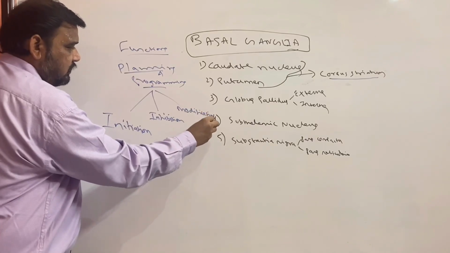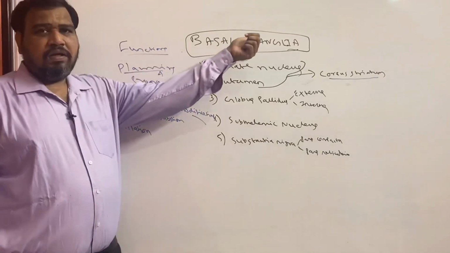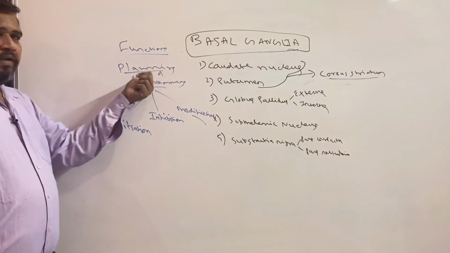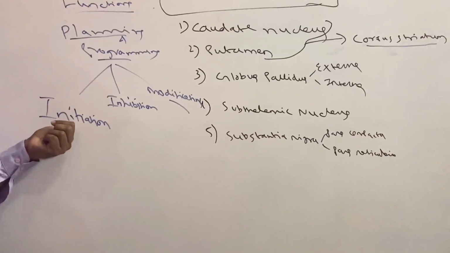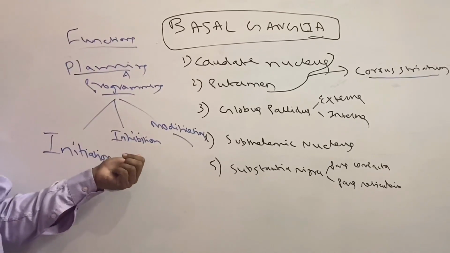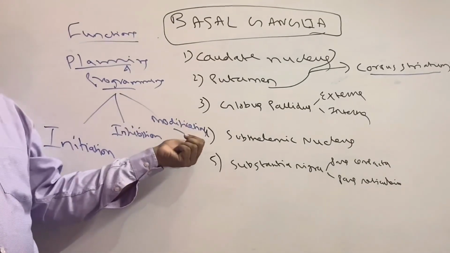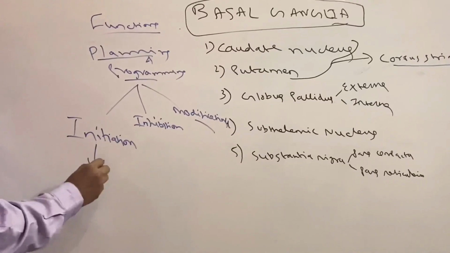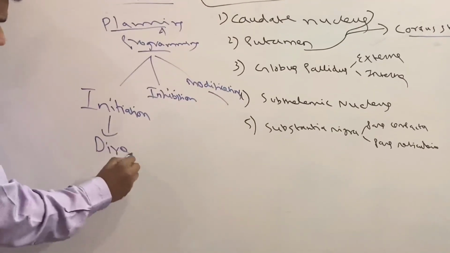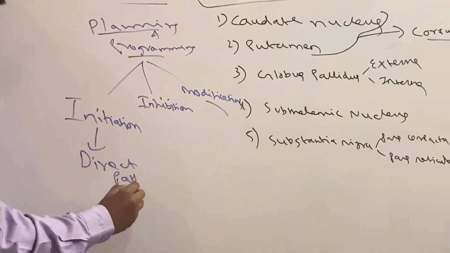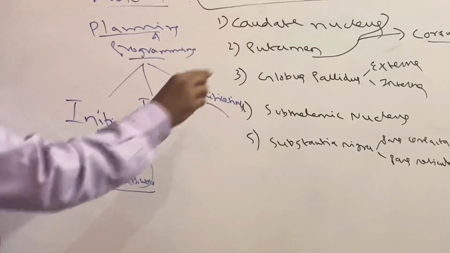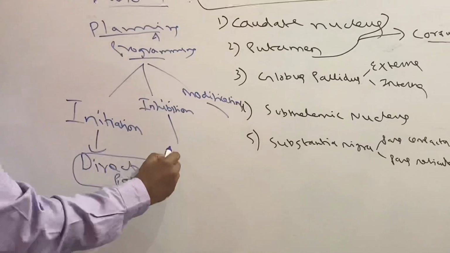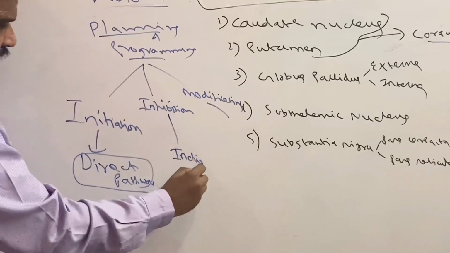I am trying to make it simple. The main function of basal ganglia is planning and programming of movements, which can be divided into initiation of movement, inhibition of movement, and modification of movements. For initiation of movement, I will explain the direct pathway, which involves some of these nuclei, that is, the connections. Inhibition of movement is the indirect pathway.